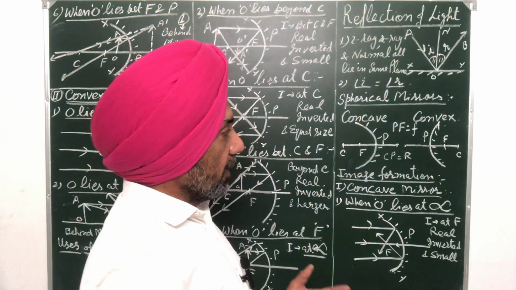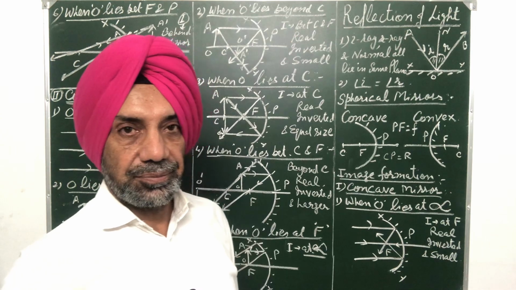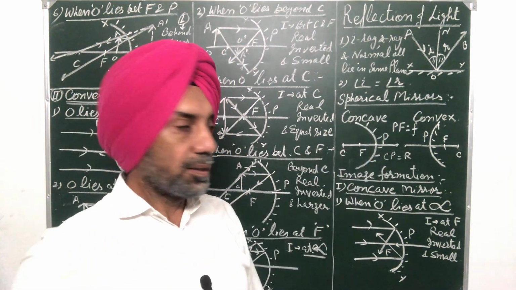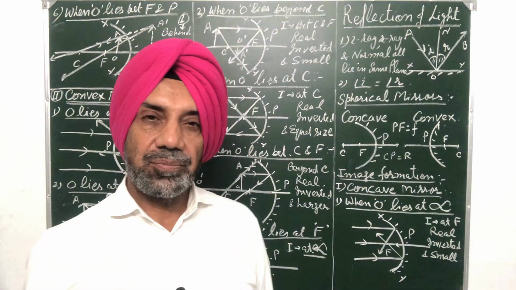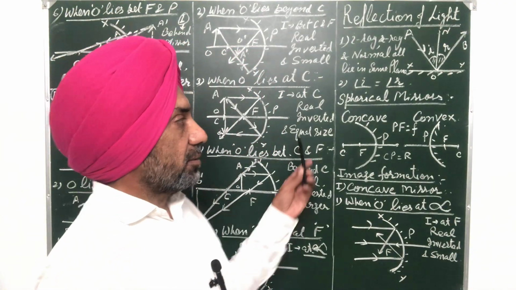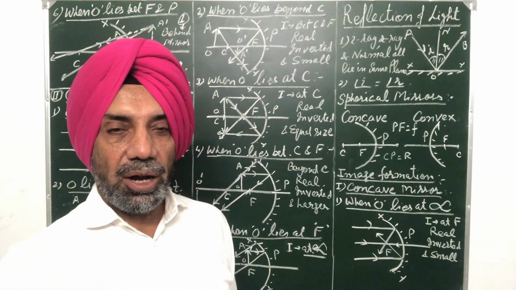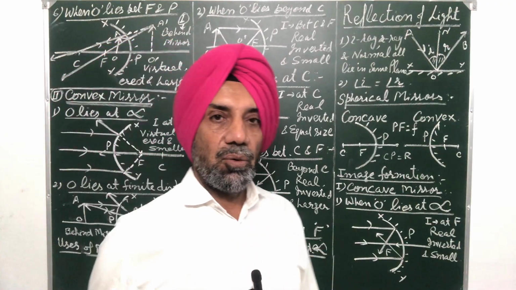What is center of curvature? It is the center of the sphere of which the mirror forms a part. So mirror is a part of a sphere. Then what is principal focus? Principal focus is a point where the rays after reflection from the mirror actually meet or appear to meet. That point is called principal focus.